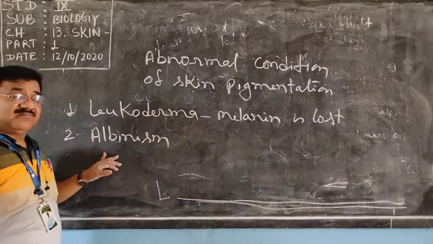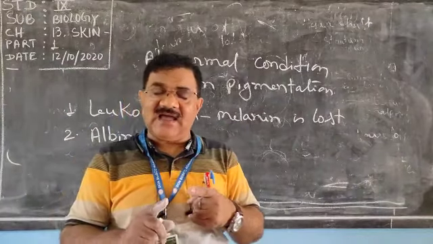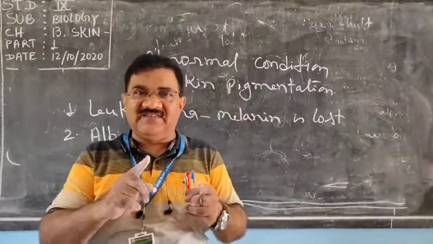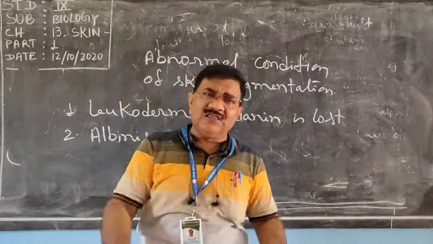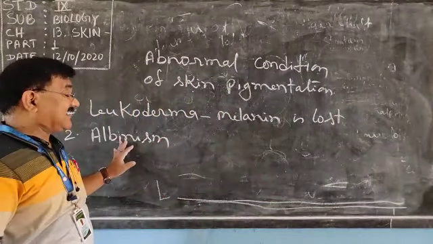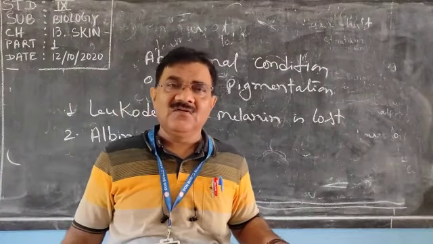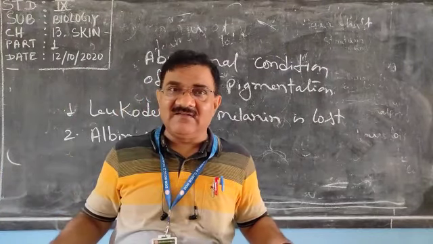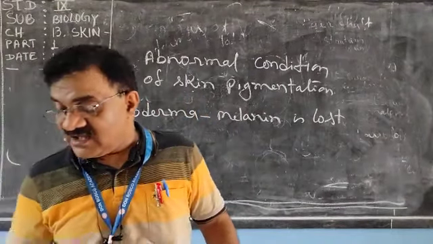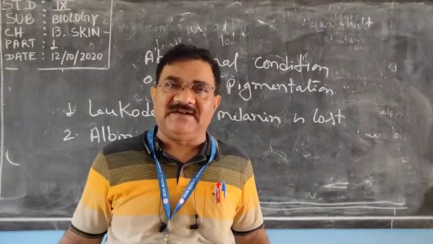And albinism is hereditary. If the couple, mother and father, are suffering from albinism, all the children will suffer from albinism. What happens in albinism? From the whole body the melanin is lost, a complete loss of pigment.